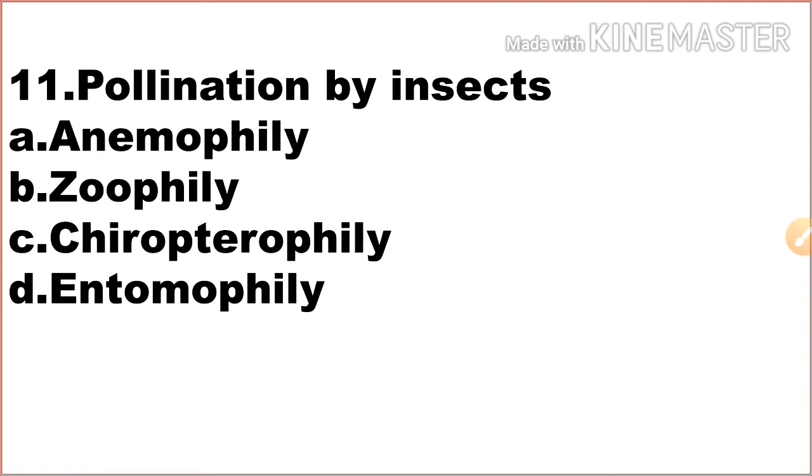And pollination by water is hydrophily. Pollination by wind is anemophily. Pollination by animals is zoophily. Pollination by birds is ornithophily. Pollination by bats is chiropterophily. Here the pollination by insects is entomophily. Option D is the correct answer.